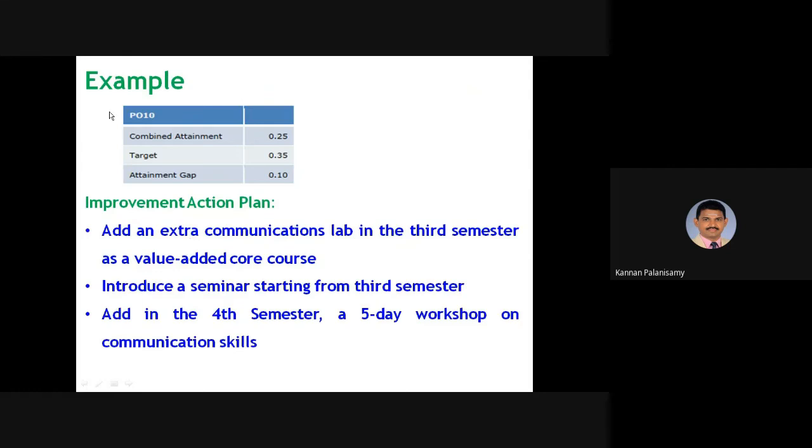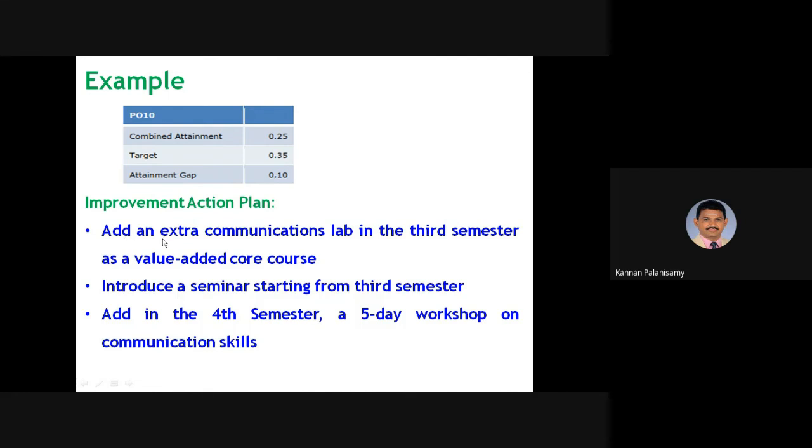So then here, combined attainment, target, attainment gap. See, for example, this is written for PO10, that is communication. The combined attainment, direct and indirect, is 0.25. Target is 0.35, the gap is 0.1. So these are all the improvement action plans.